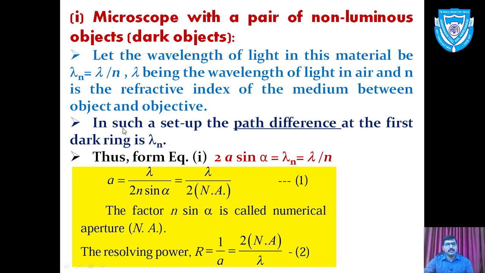In such a setup, the path difference at the first dark ring is lambda n. So the path difference for the first minimum is m times lambda, and for the first minimum m is equal to 1, so lambda n is the path difference.